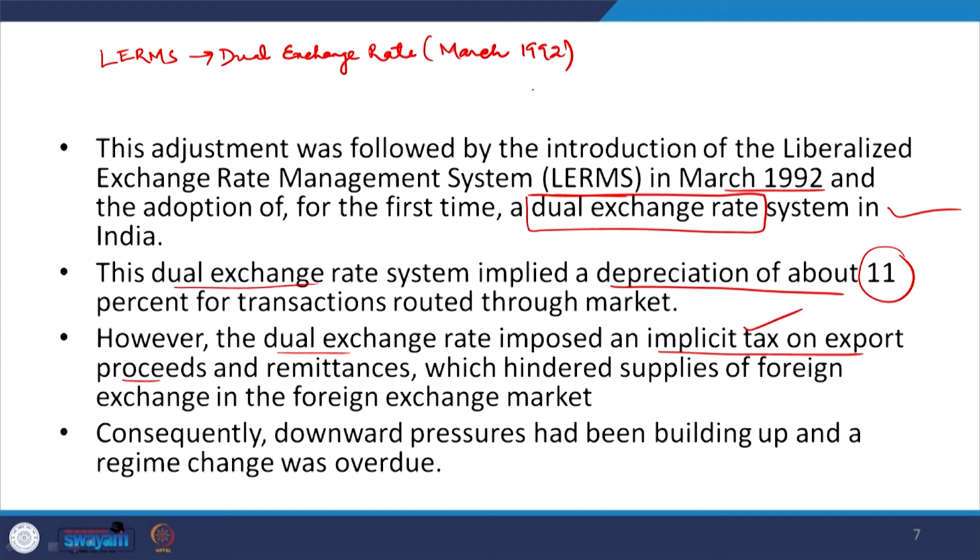Then some important points on the implicit taxes on exports, export proceeds.